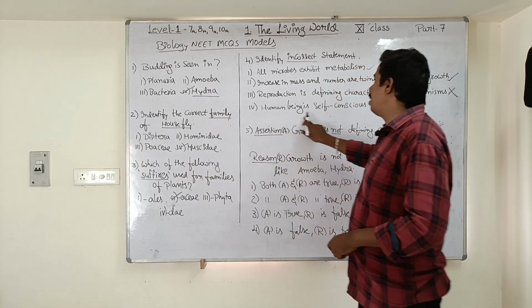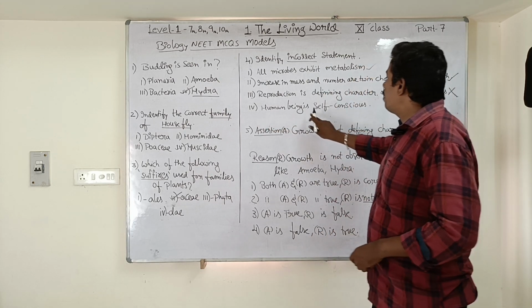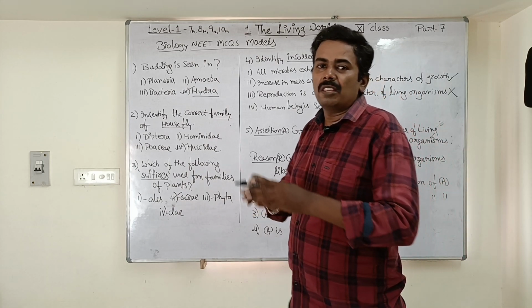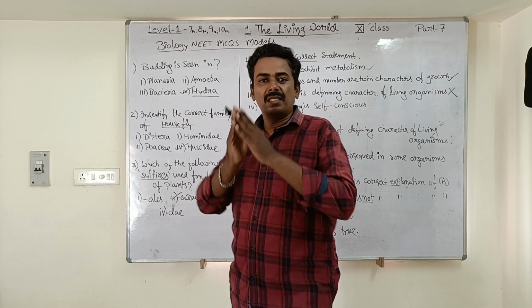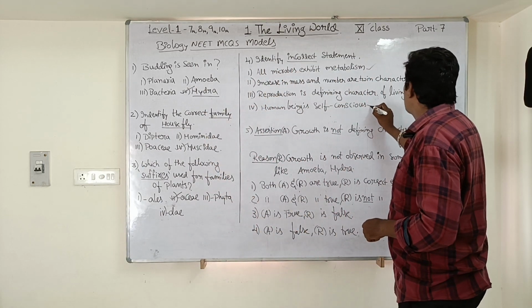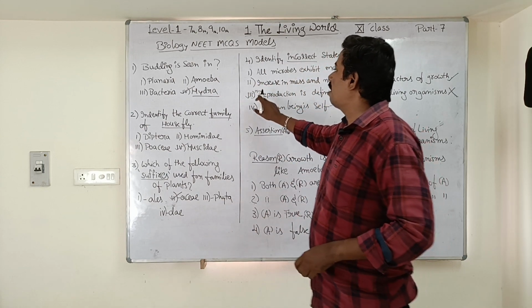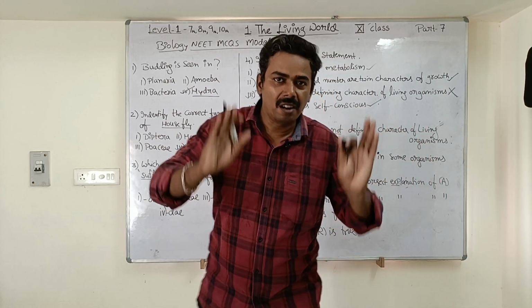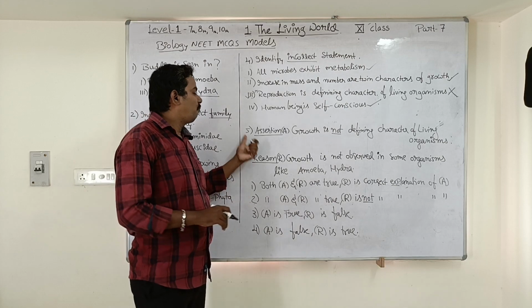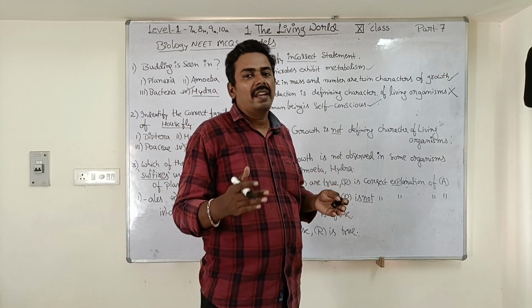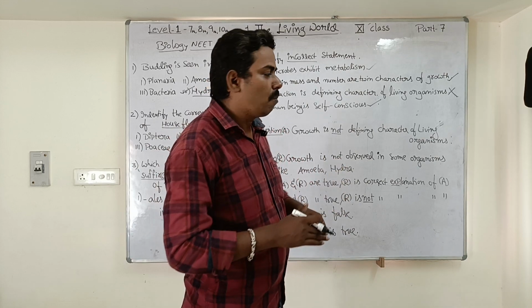Next, fourth statement: human being is self-conscious. Yes, among living organisms, human being is the only organism who is self-conscious. So this is also a correct statement. So the incorrect statement is the third one. So the third option is the correct option. Understood? Next, fifth question. It is a little bit difficult, a kind of logical type of question model.